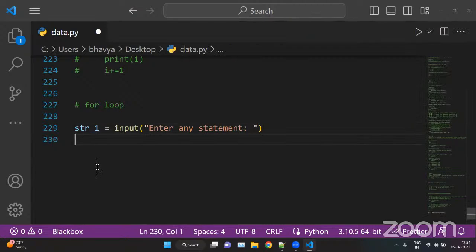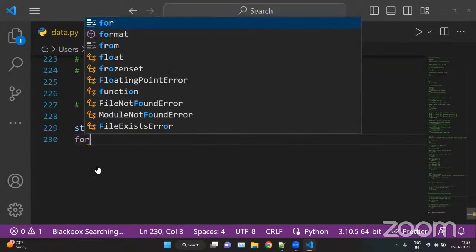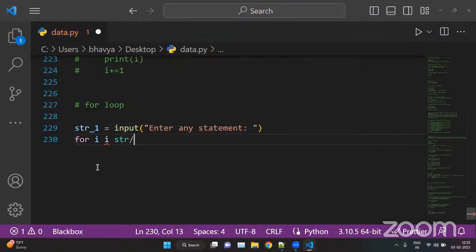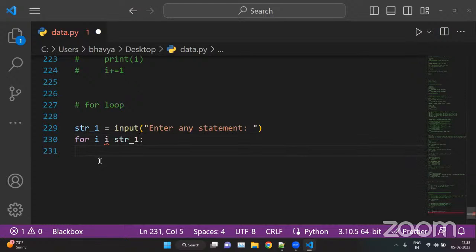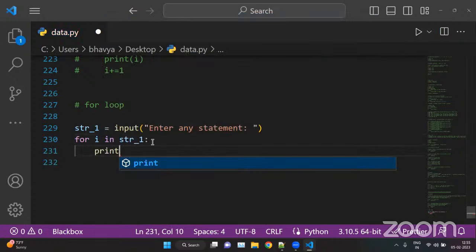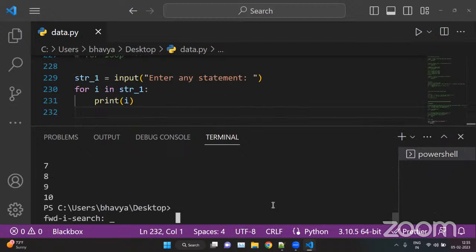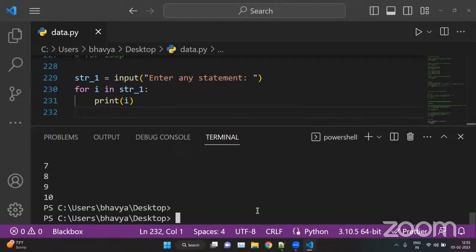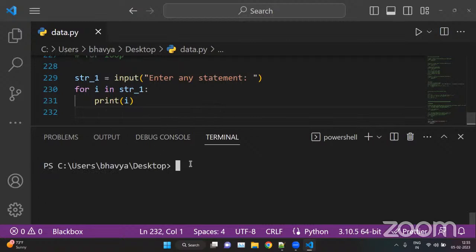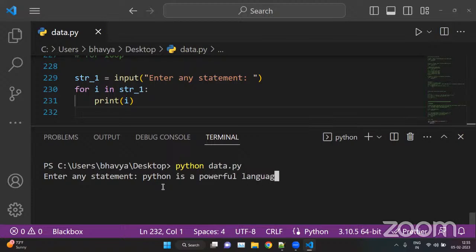And we can put for i in str_1, and print the value of i. Okay, we can run this. So the Python interpreter will ask for the string. Enter your string, any statement, let's say Python is a powerful language.